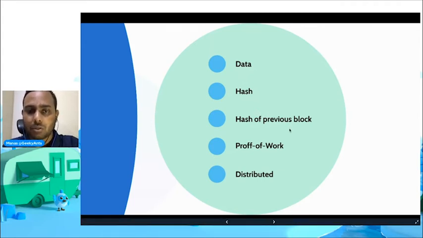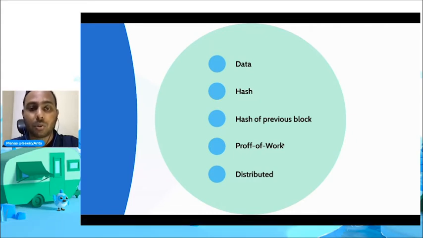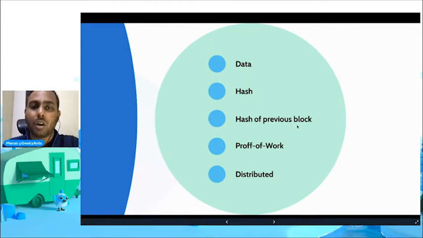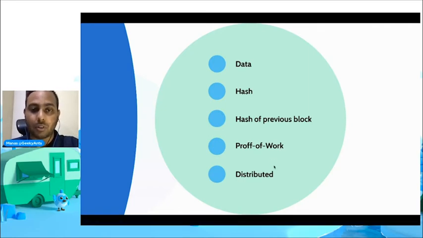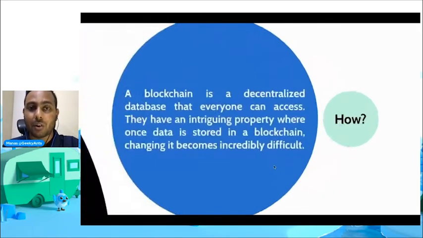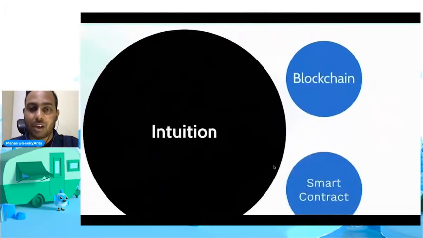So blockchain makes use of proof of work, a mathematical puzzle to slow down the creation of blocks. Also, blockchains are distributed, so they rely on consensus to agree which block is legit and which is not. To tamper with a block, you'd need to recalculate all the hashes, redo all the proof of work, and take control of more than 51% of the network. Now, this is very difficult to do. So that's why we cannot change anything once it is stored on a blockchain.